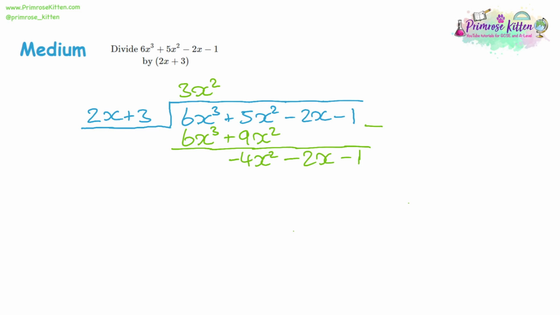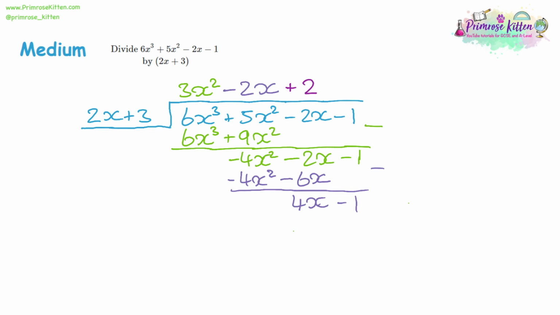Now we're going to divide negative 4x squared by 2x. That should give you negative 2x. Multiply that by the divider. Negative 4x squared, take away 6x. Take that away. First term cancels out, second term negative 2, take away negative 6, double negative, so it'll be a plus 4. And again, we're taking nothing away from the negative 1. So now we're going to divide that by 2x. 4x divided by 2x is going to be 2. And multiply 2 by the divider, and we get 4x plus 6. So then when we take those away, negative 1 take away 6 should give you negative 7.